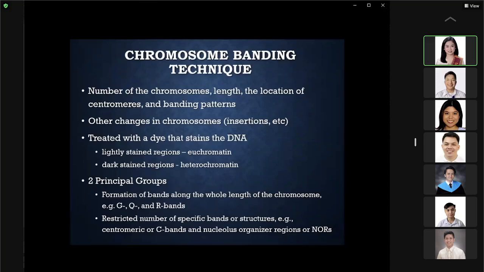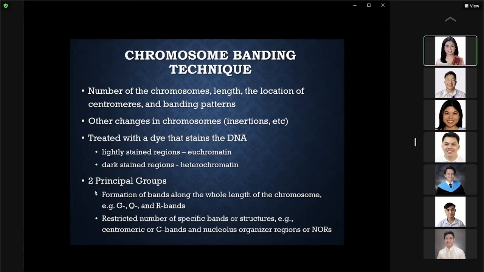So these chromosomes are usually treated with a dye that stains the DNA. And this length of the chromosome will take on different degrees of staining. There are some lightly stained regions and there are some darkly stained regions. So the lightly stained regions are called the euchromatin, and the darkly stained regions are your heterochromatin.